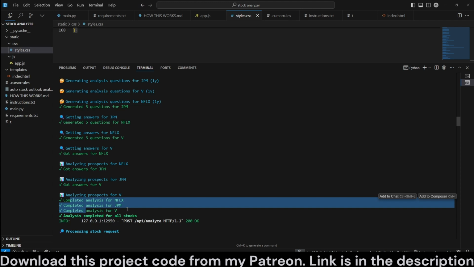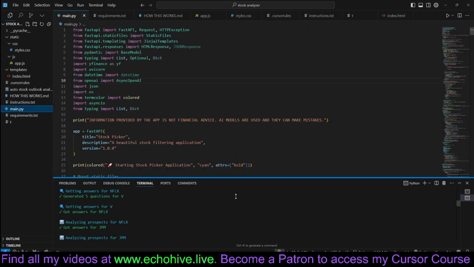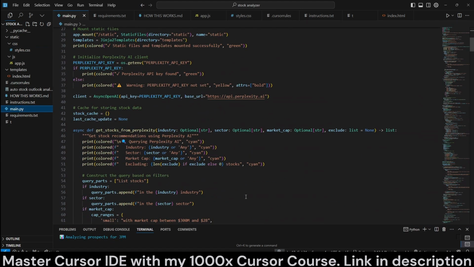So the downside to all this is that GPT can think it's still its cutoff date, which is a year and a half earlier than what time it is. So I will try to implement an update for this, but you can also change it in the main.py. Now you can download this from Patreon, but now let's begin with the code review.